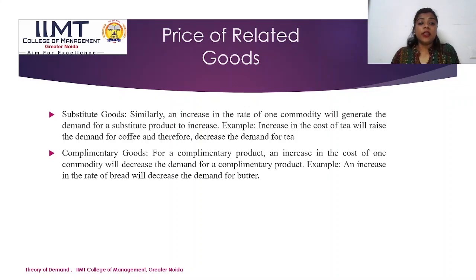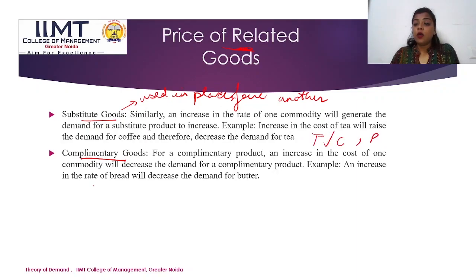Moving on to the price of related goods. Basically, related goods are of two types, that is substitute goods and complementary goods. Substitute goods are those goods which can be used in place of one another, like tea and coffee, or a ball pen and a gel pen. If I don't have a ball pen, I can use a gel pen. If I don't have a gel pen, I can use a ball pen.